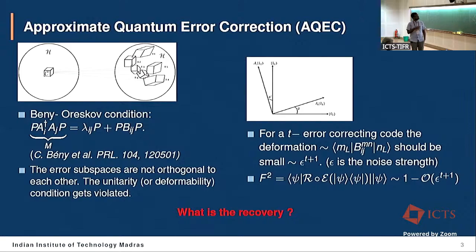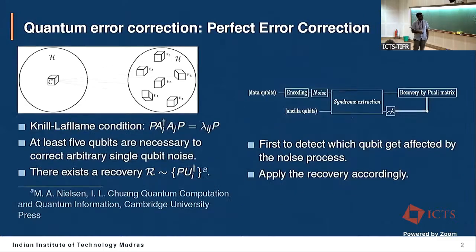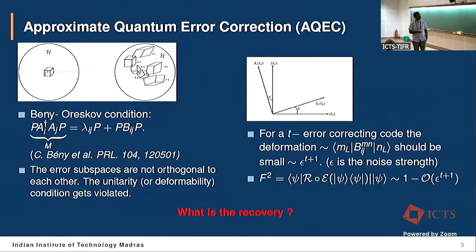Now, for these kinds of pictures, we can have a recovery, and after the recovery, if I measure the closeness between the recovered state and the encoded state, it should be something like 1 minus order of epsilon to the power t plus 1, only if my perturbation on the Knill-Laflamme conditions is small. It scales as epsilon to the power t plus 1, where epsilon is nothing but the noise strength. If some code and noise satisfy these conditions, I can guarantee that this is my recovery. But what sort of recovery should we have here?